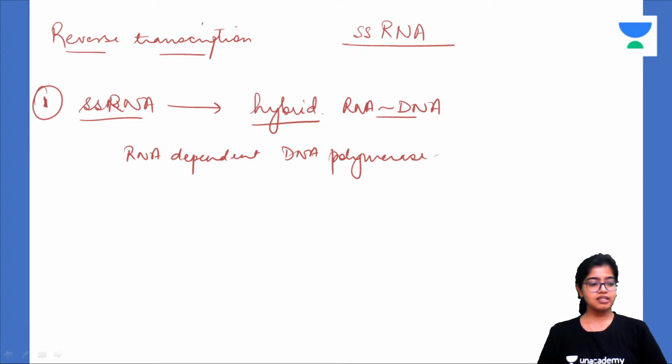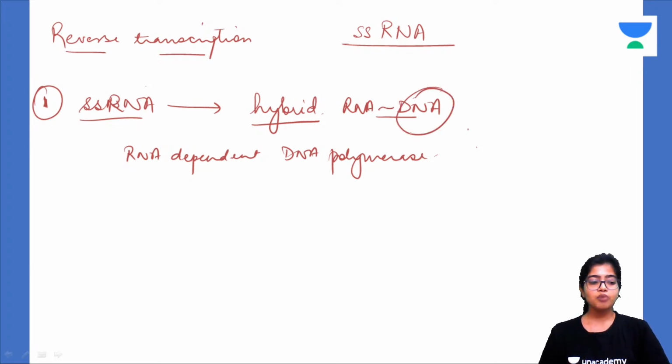So does this seem to be difficult to you? RNA dependent DNA polymerase, does this seem to be confusing? But I'll help you revise this. This virus contains single stranded RNA. So whatever enzymes it will have, those enzymes will be dependent upon the RNA. They will function with RNA as the base. And what are they forming? They are forming DNA.